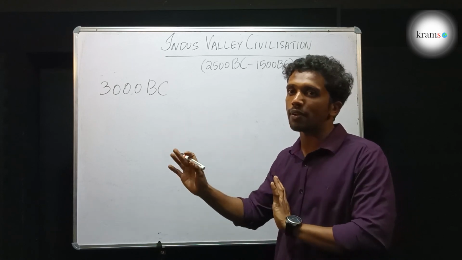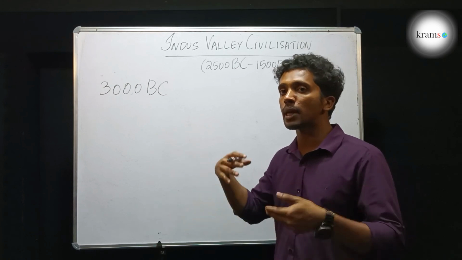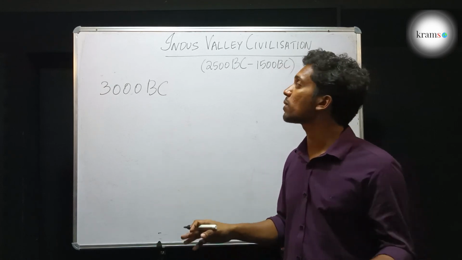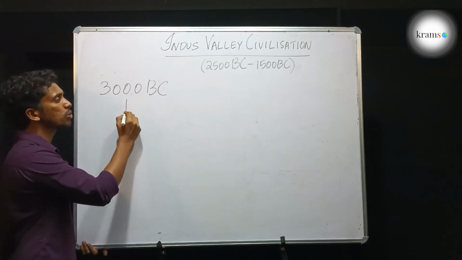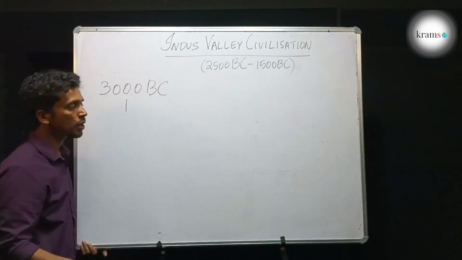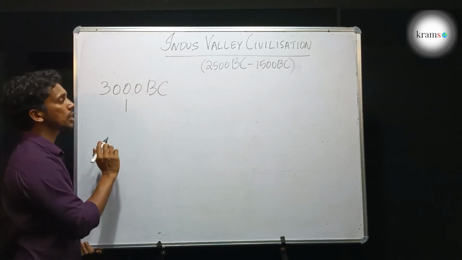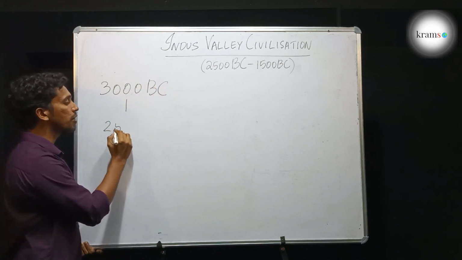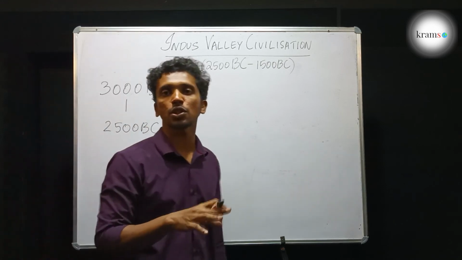So it was a gradual change from a group of people living there. It was kind of like a village, then over a period of time it became a town, then it developed and became a city. It will take a lot of time. Like that, our Indus Valley civilization also started around 3000 BC. We don't know the exact time. Hence, we don't know which civilization came first. So it started around 3000 BC. It slowly developed, and within the next 500 years, it became the most developed civilization of that period.